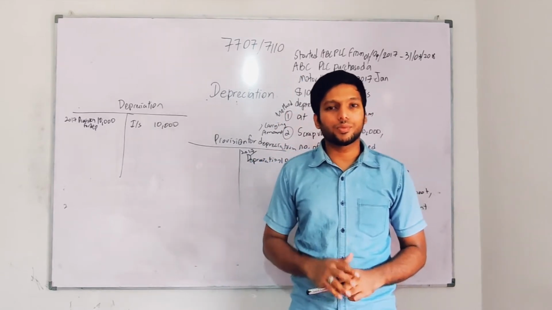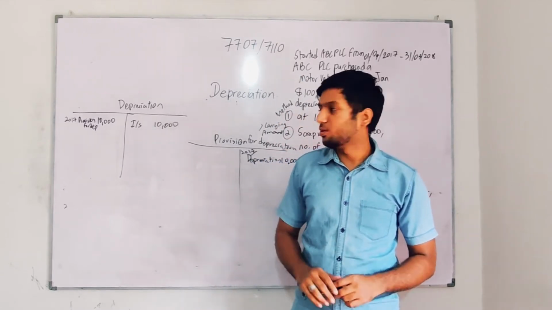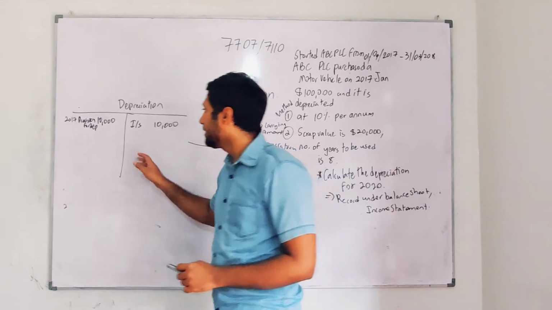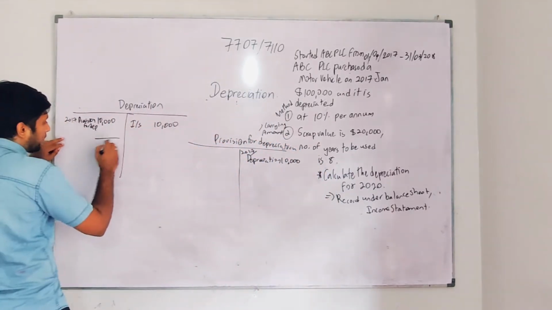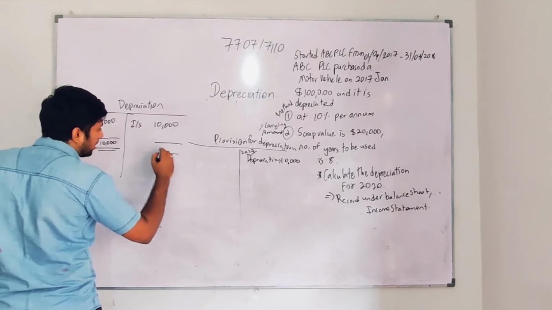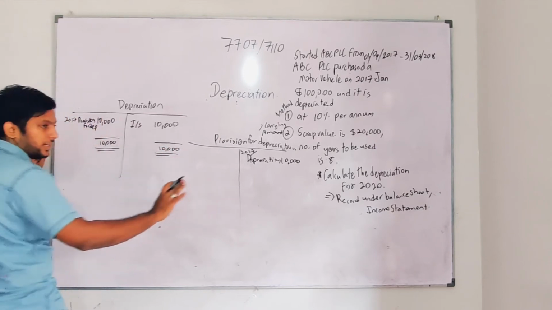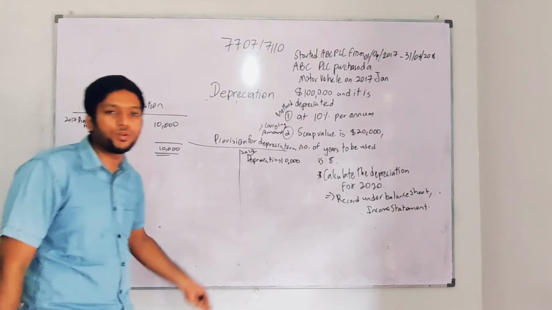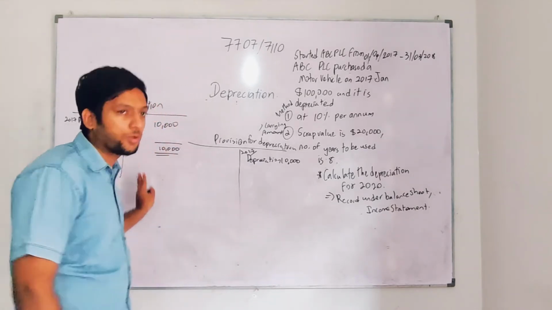So these basic adjustments you need to know. When you are learning double entry, you should know these types of basic adjustments. So let's conclude this. Now I'm going to finish this. This is 10,000 here, I have recorded here. So this 10,000 I have finished here. Now I have finished for 2017. I'm not going to carry forward for the next year. With this adjustment I'm going to finish 2017.